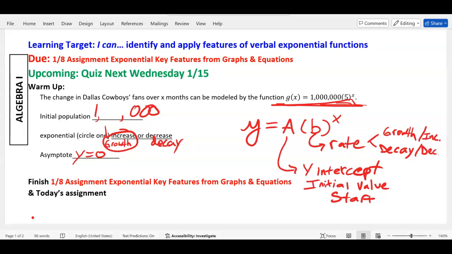Well, what I'm going to do is give you an assignment right now. It's going to be a bunch of verbal descriptions, but it's going to be very similar to yesterday's assignment. A lot of people are finishing pretty fast, so it's a one-day thing. That's pretty much it. All right. I'm going to pass it out. I'm going to let y'all work and let me know if you have any questions.